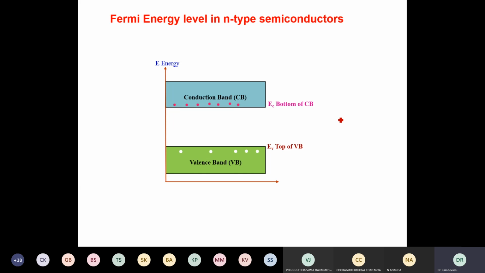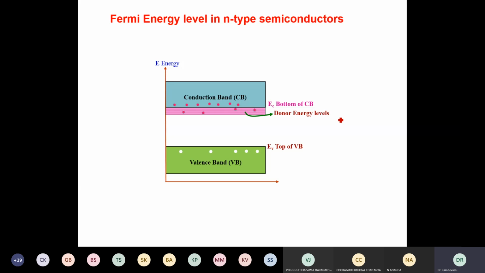If donor energy levels are close to the conduction band, then it is easy for the electrons to go into the conduction band. Hence, we have chosen pentavalent atoms as donor impurities, and therefore the donor impurity levels are very close to the conduction band. Donor impurity levels I have also shown as a band of energy levels, and they now contain free electrons or excess electrons.